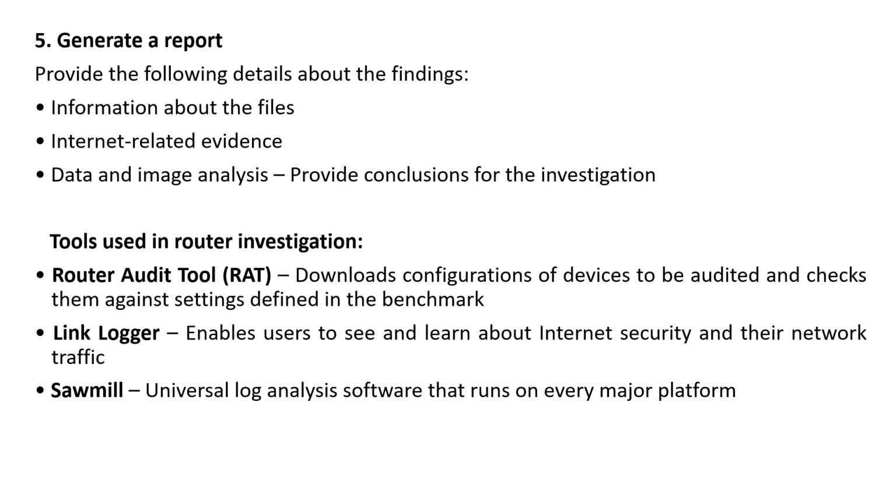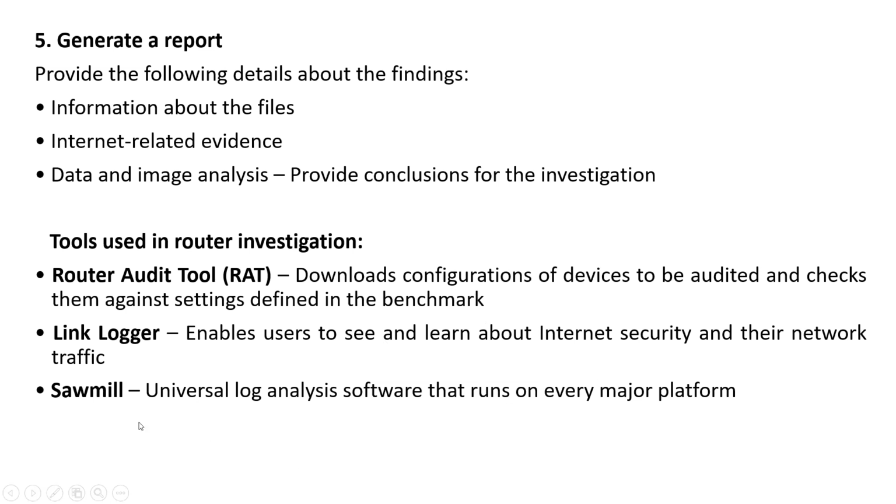The first tool used is RAT, the Router Audit Tool. This tool is basically used to download all the configuration files. As you have seen, in volatile data, router configurations are there, so apart from the commands, some tools can also be used. Link Logger is a tool by which internet security and network traffic can be monitored.